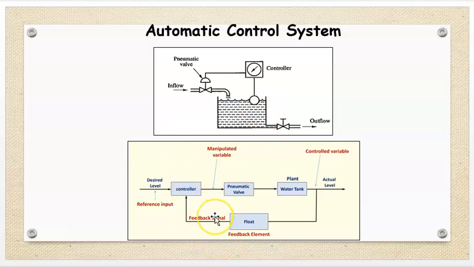Therefore, same has been represented in the block diagram. What is our target? That is desired level, that desired height of the water, controller, pneumatic valve, water tank. Again from the water tank signal we are taking from the float is giving signal to the controller. Then when the desired level is equal to our actual level, then controller stops the input of the water into the tank. Therefore, this is known as automatic control system.